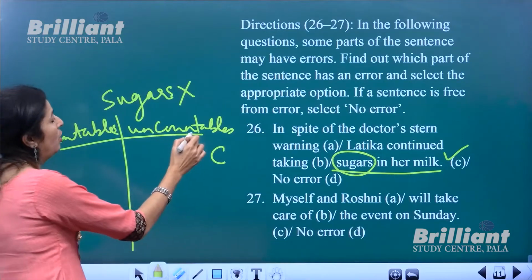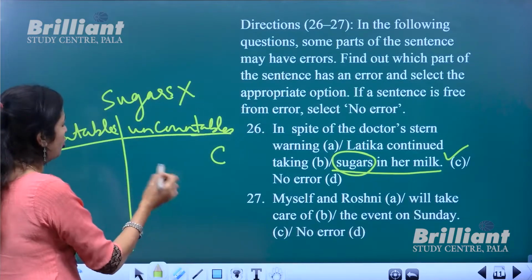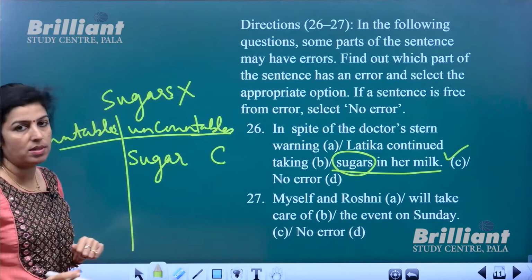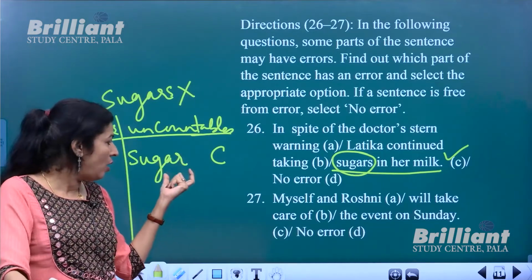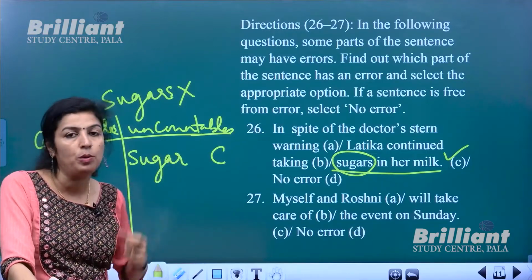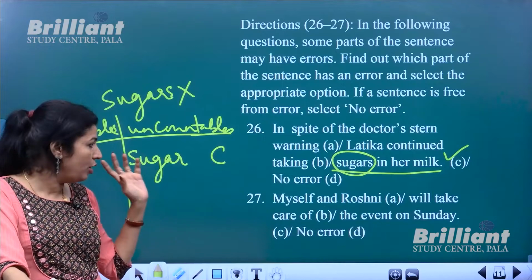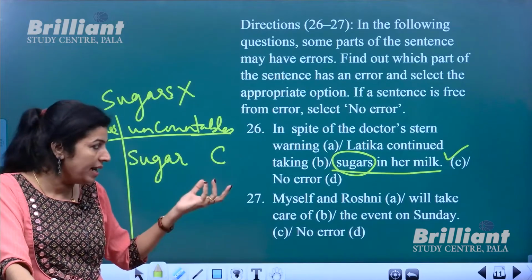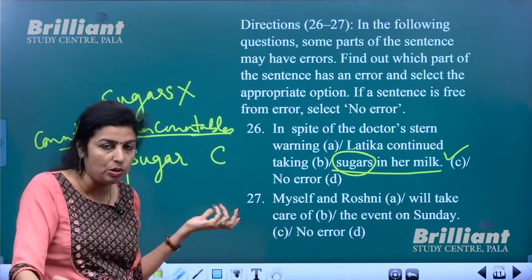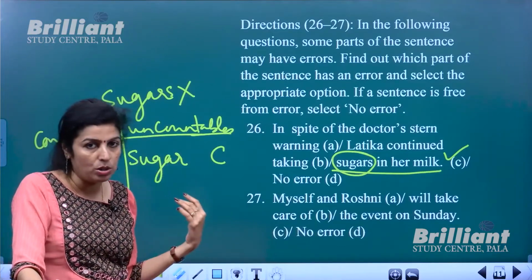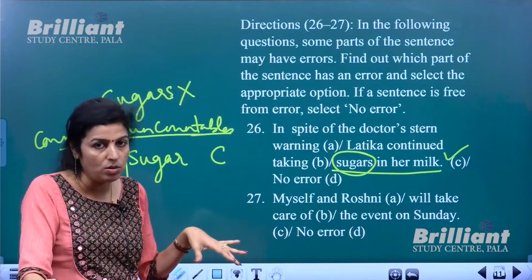Okay, so sugar belongs to uncountable nouns. That means you cannot add s to make it plural. Okay, so if your intention is to show the quantity of sugar, you cannot say it that way. In short, what are countable nouns and uncountable nouns?